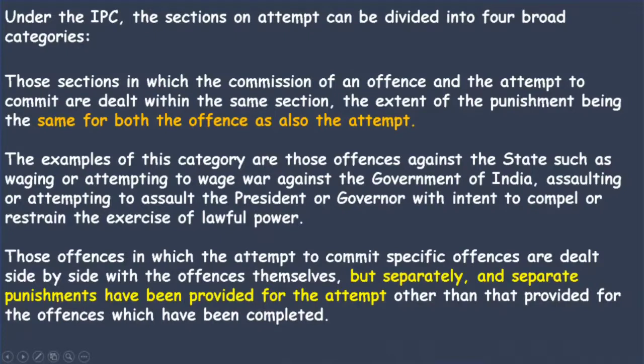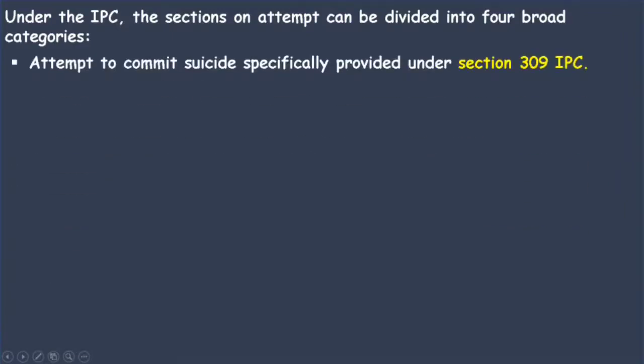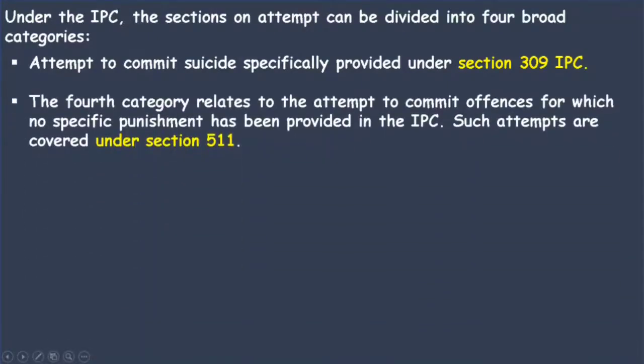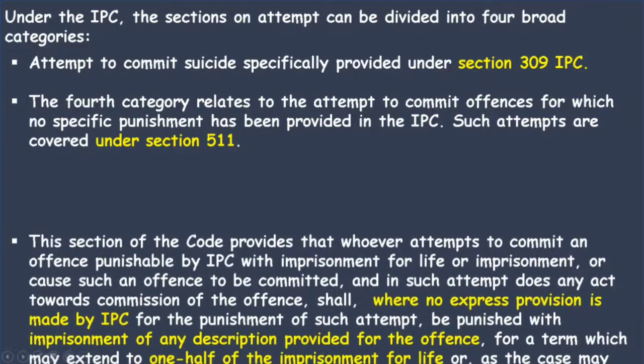Next are those offenses where the attempt to commit is specifically dealt with, meaning the offense will be dealt with side by side and the attempt will be dealt with side by side. The best example is murder. In case you attempt to murder, then section 307 will be applicable. In case murder is proven, that you have murdered, then 302 will be applicable. Now we need to understand that attempt to commit suicide is specifically dealt with in section 309 of the IPC. Means there is a separate section for attempt, and there is no section to punish you if you commit suicide. The fourth category relates to attempts to commit offenses for which no specific punishment has been provided in the IPC. Meaning there is no specific attempt provision in the IPC. Such attempts are covered in section 511.